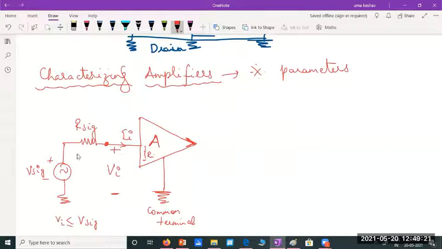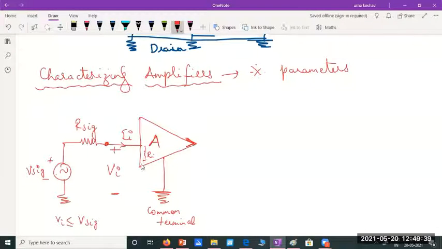When the signal generator resistance becomes 0, then all this voltage passes on here. Or when Rsig is much less than Ri, the input resistance of the amplifier.